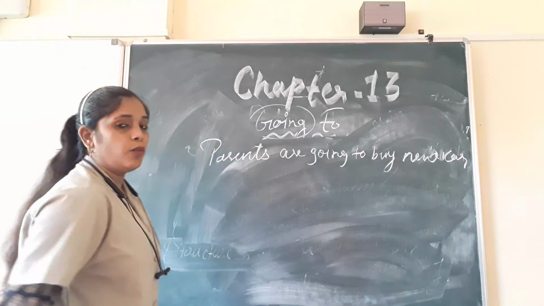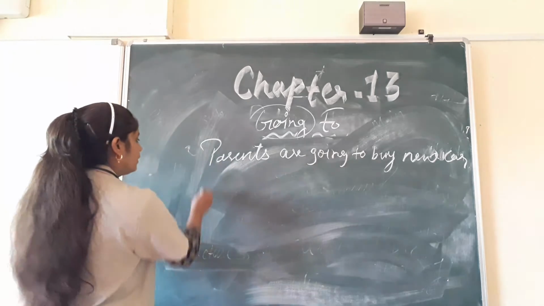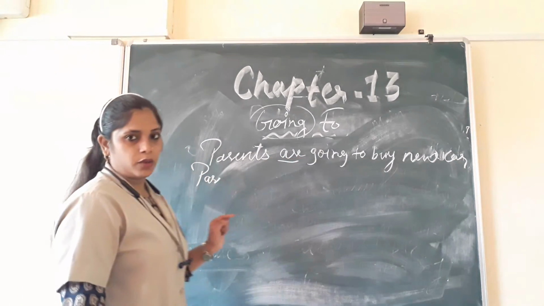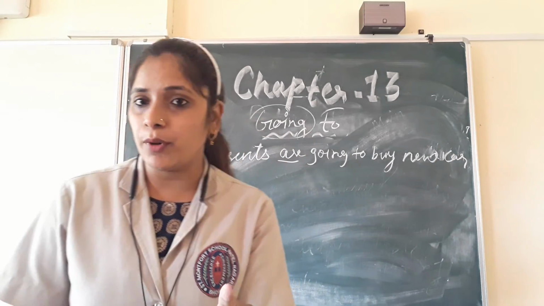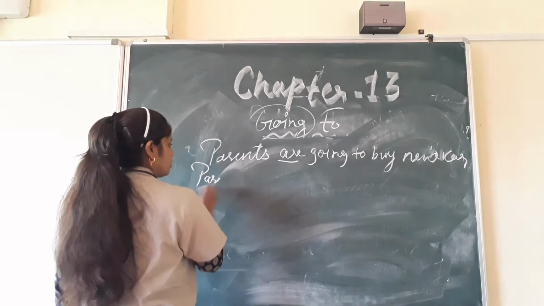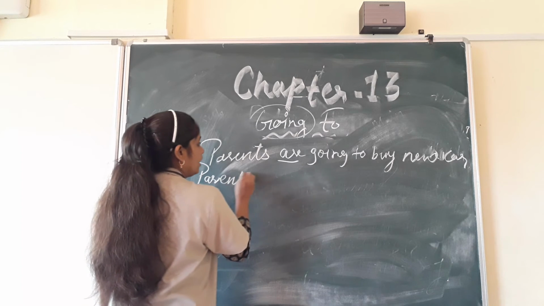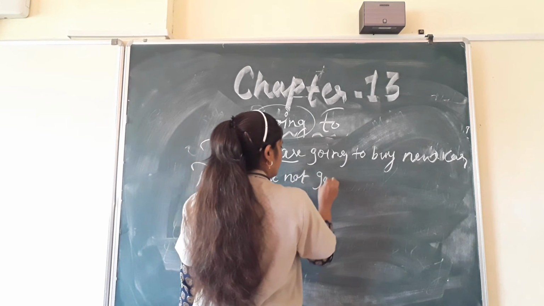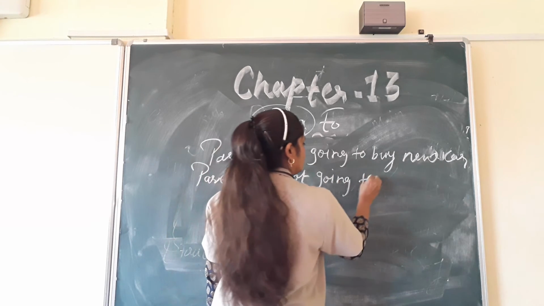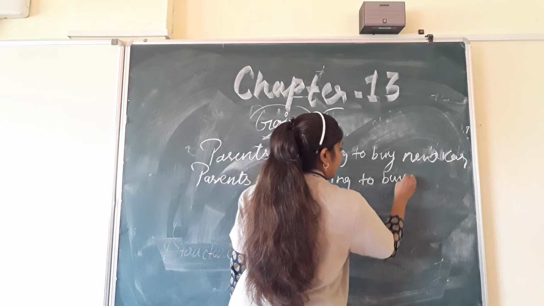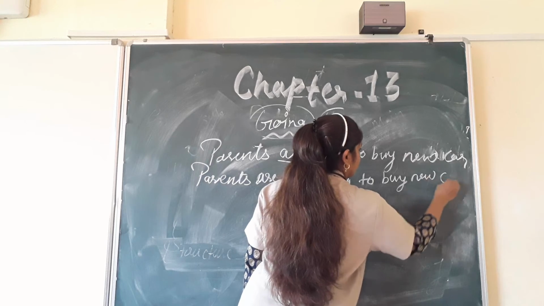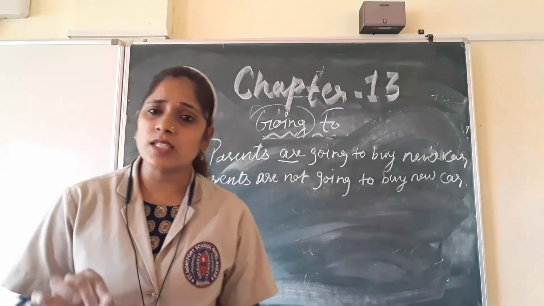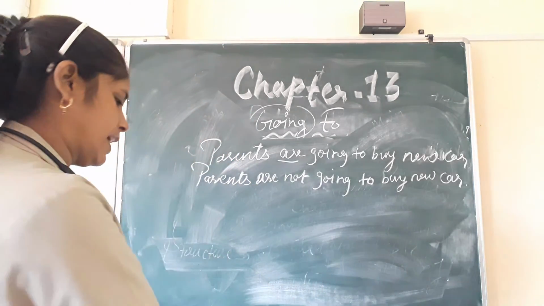Okay, now children, how will you frame negative? Like this. Okay, after helping verb we will put not. Okay, so the sentence will be parents are not going to buy new car. Parents are not going to buy new car. This is called what? Negative sentence.